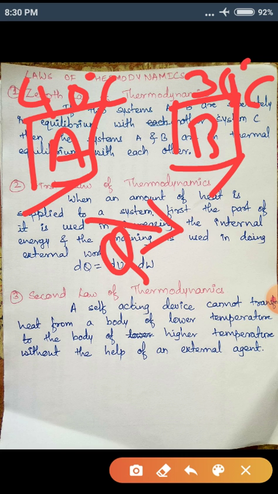Heat Q starts flowing from body A to body B. Heat flows from a body of higher temperature to the body of lower temperature. And what happens? The temperature of A decreases and the temperature of B increases. So after some time, what you see is